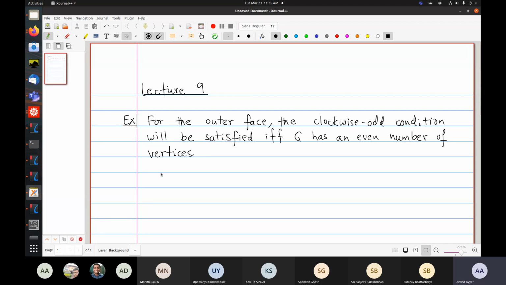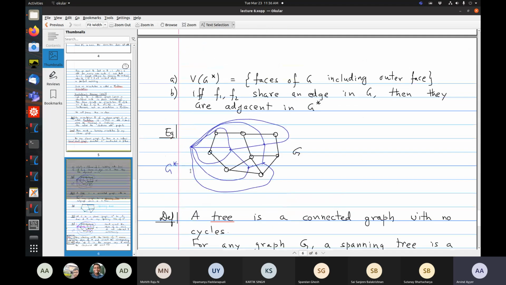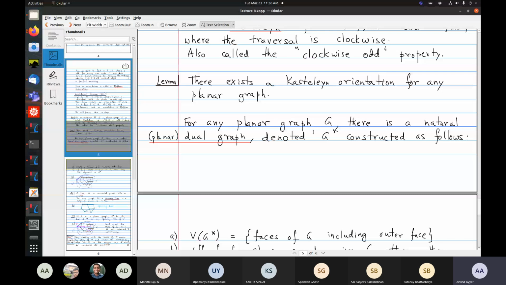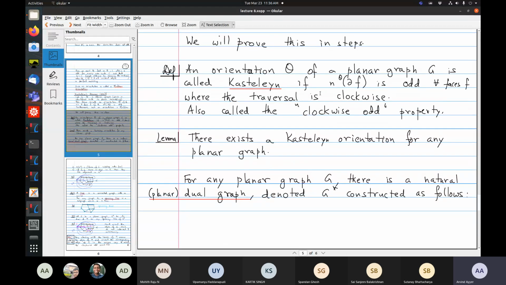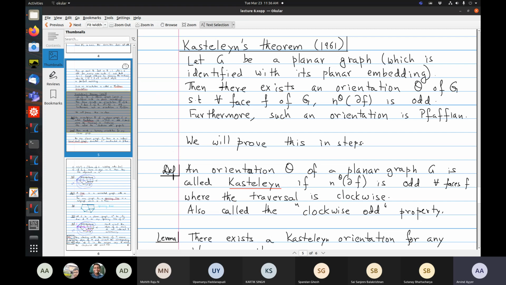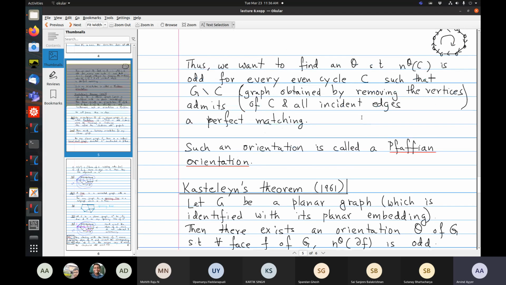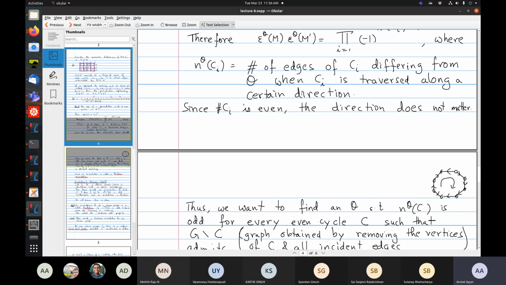Okay, so what we've shown is that you can find a Kasteleyn orientation, but that is just a local property. Remember, we want a Pfaffian orientation, so an orientation in which the number of clockwise odd edges, what is NO, remember?